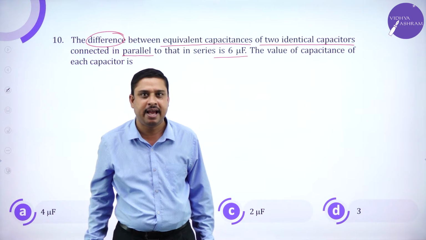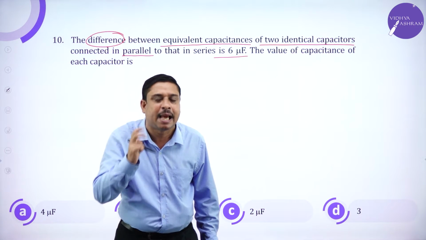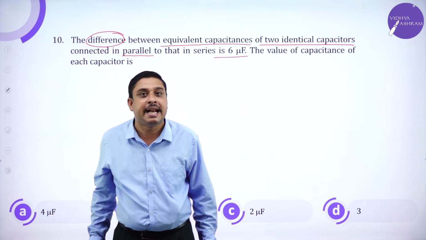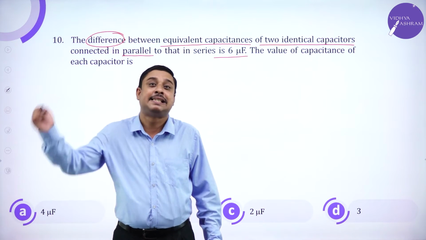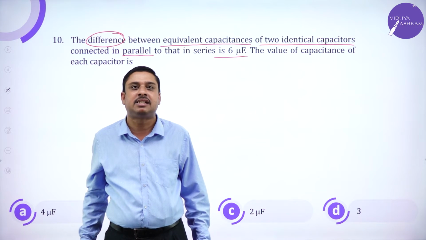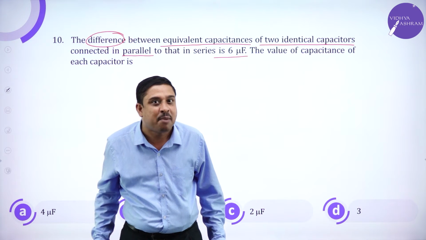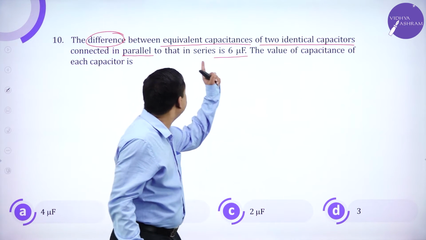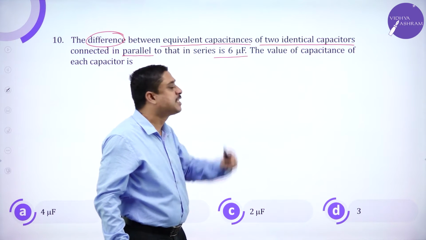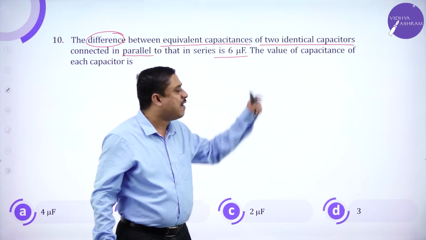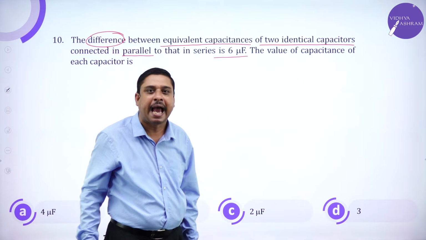The question says: first, two identical capacitors are connected in parallel. Then the same identical capacitors are connected in series. When this happens, the difference between their equivalent capacitance is 6 microfarad. The value of each capacitance has to be calculated.